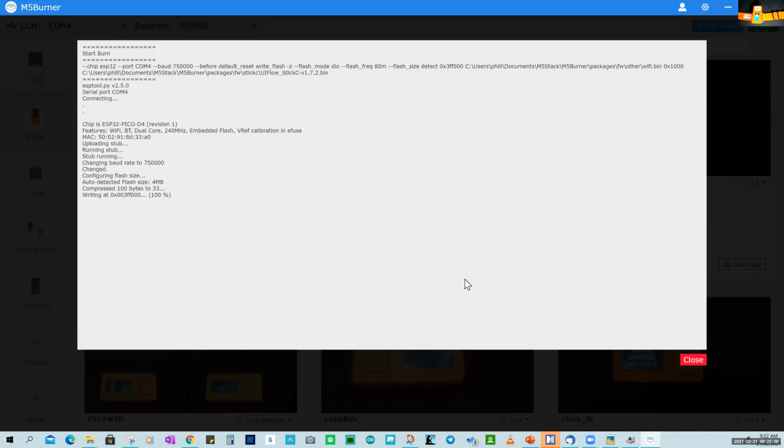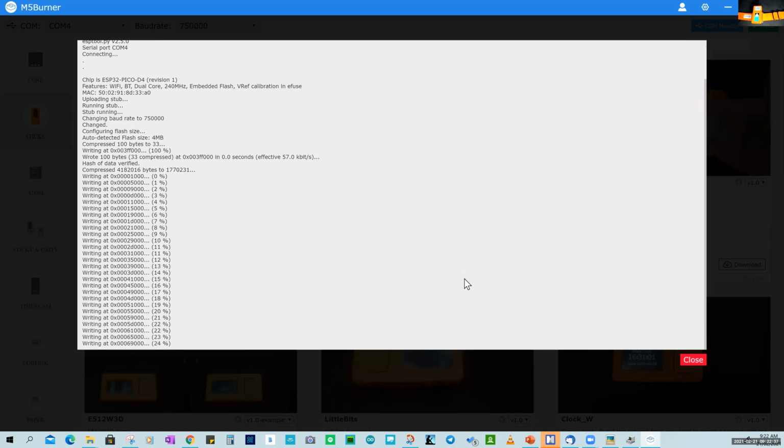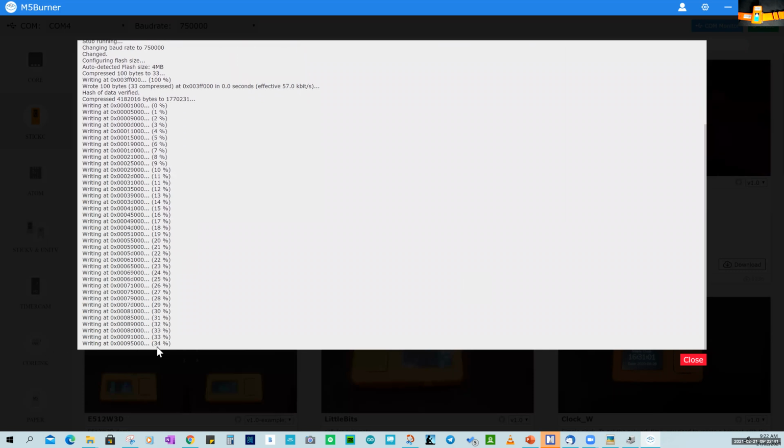It's now connecting. And this time it's successful, or the download is beginning. We're about a quarter of the way through at the moment. You can see the progress down here, and that's how much of the firmware has been loaded.